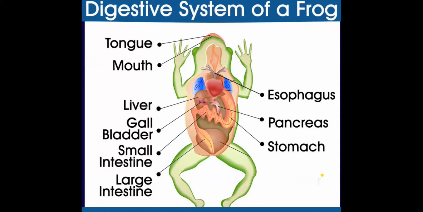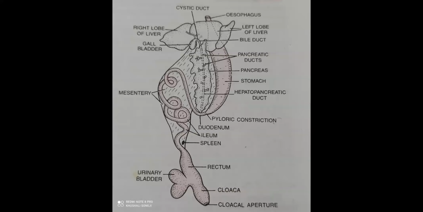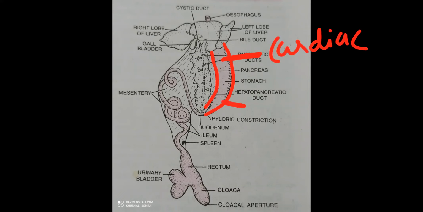Stomach part, stomach has two parts. One part, see here, the stomach is there. The broad anterior part of the stomach that we call cardiac stomach. That we call cardiac stomach. And the narrow region, this one, the posterior part of the stomach, we call pyloric stomach.